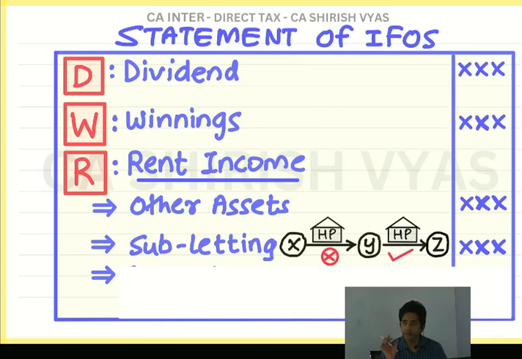And then, in real life what happens? People make one single agreement. When you rent out the property, you make an agreement. In the agreement, they don't do the bifurcation, that this much rent is of building, this much rent is of machine, this is of furniture. They don't do the bifurcation. They charge a lump sum amount. Take this whole property, give me 1 lakh per month. So you don't know the breakup.